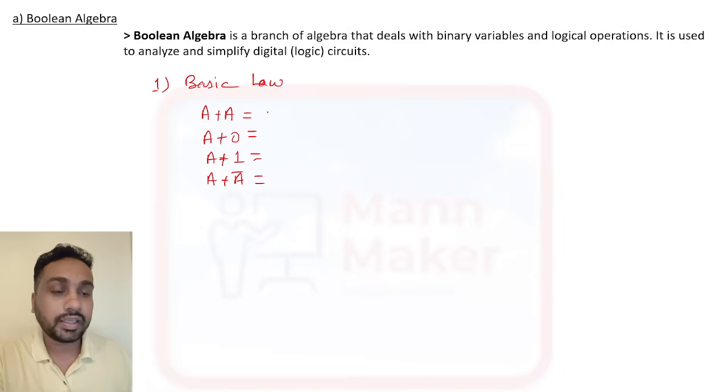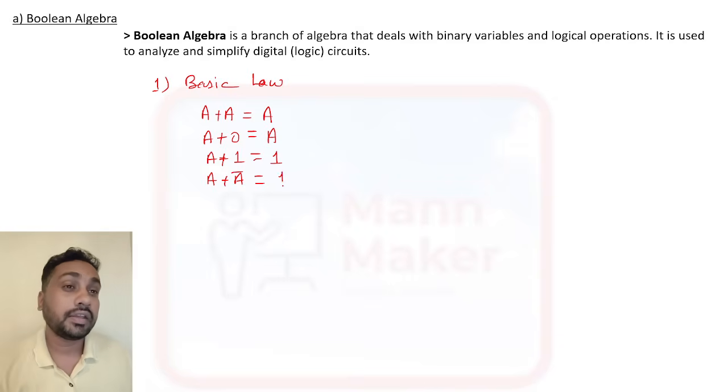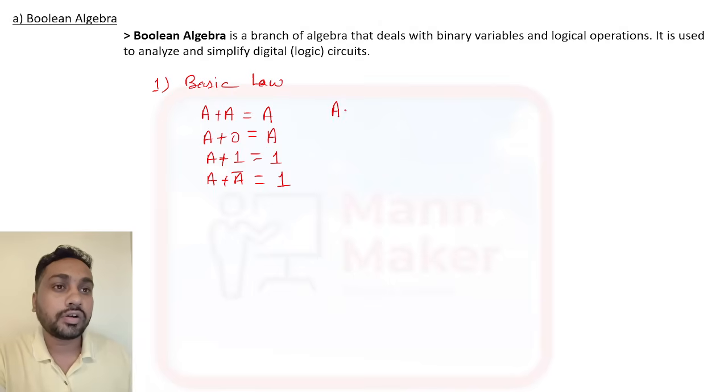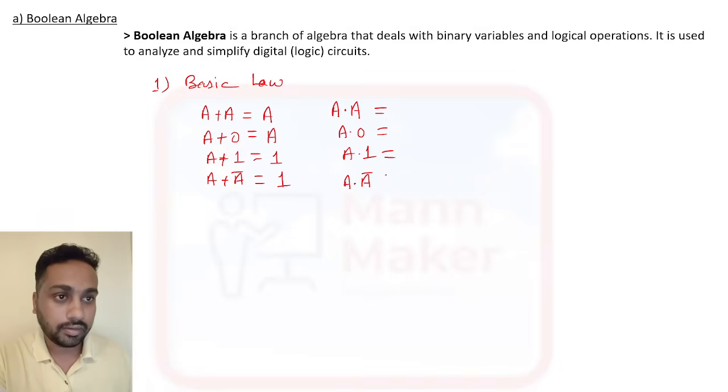Whenever you get A plus A, this is the formula: A plus A is A, A plus 0 is A, A plus 1 is 1, and A plus A bar is 1. Similarly for dot: A dot A, A dot 0, A dot 1, and A dot A bar.